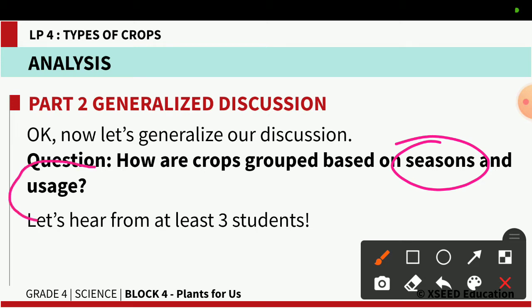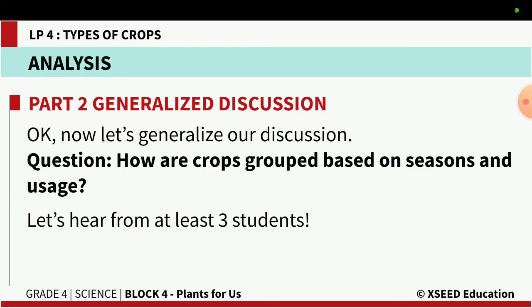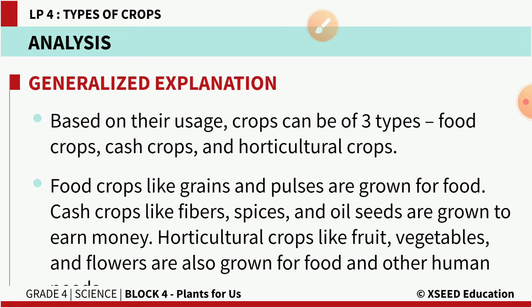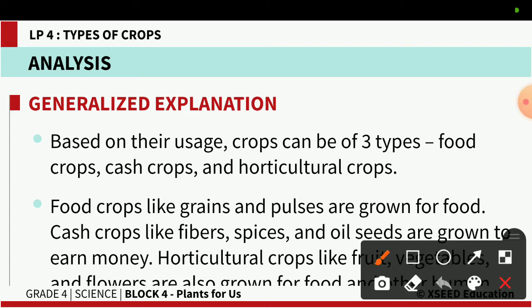But now, based on the usage, we are dividing the crops into different categories. One is food crops, like your rice and pulses that are grown, and the second one is your cash crops, where your spices, oils, and even your fiber that is used to make fabric or cloth all come, because cash crops are truly grown for money purposes.